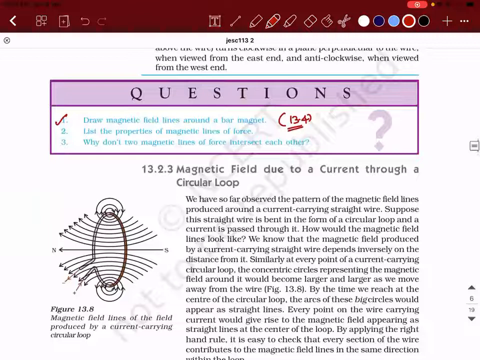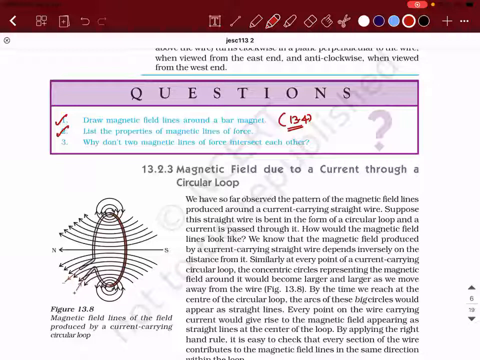Second, list the properties of magnetic field lines. I already told you. First one, magnetic field lines are from North Pole to South Pole outside the magnet and South Pole to North Pole inside the magnet. Second, the relative strength of magnetic field at a particular point is given by the closeness of the lines. So the more the number of field lines, the more the strength. That is the second property. And what is the third property? No two field lines can intersect.